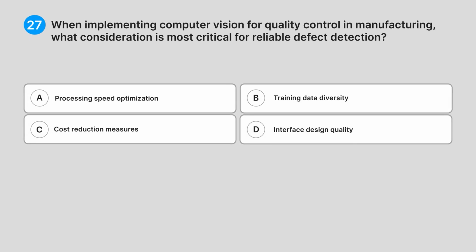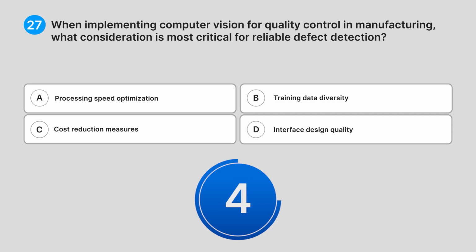27. When implementing computer vision for quality control in manufacturing, what consideration is most critical for reliable defect detection? A. Processing speed optimization. B. Training data diversity. C. Cost reduction measures. D. Interface design quality. Can you guess the answer?